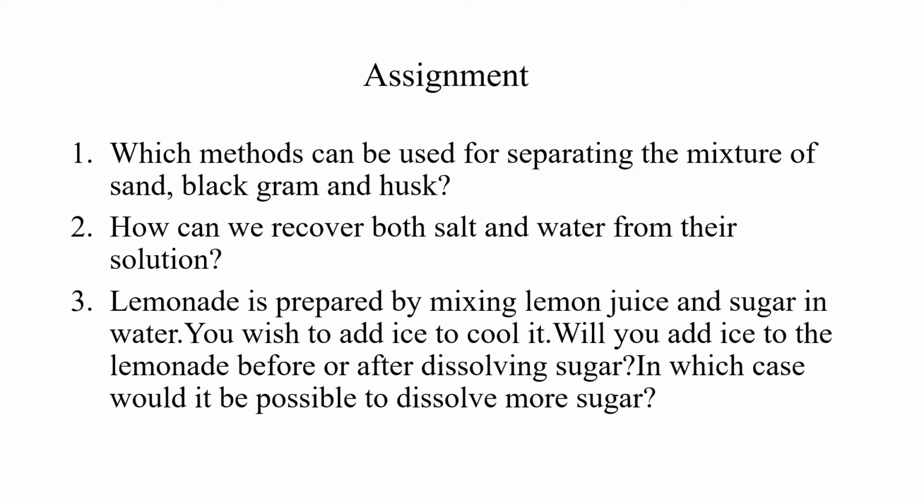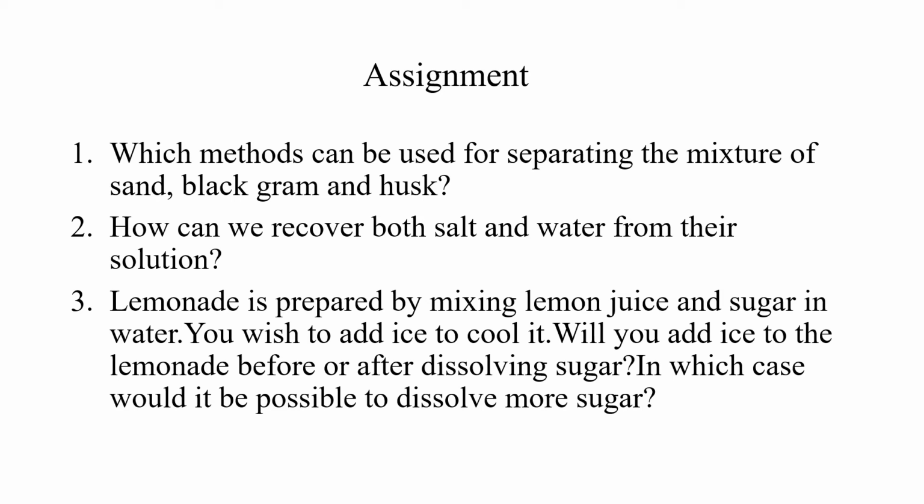Yes, in the assignment, first question: which methods can be used for separating the mixture of sand, black gram and husk? Yes, what method can we use? Husk is light in weight, so we can remove that by the winnowing process. Then black gram, if it is less in quantity, we can use hand picking and remove it.